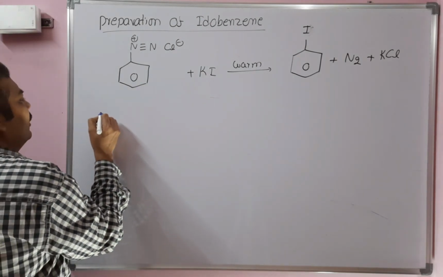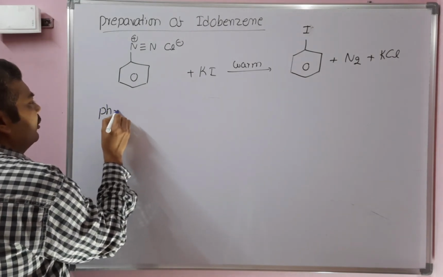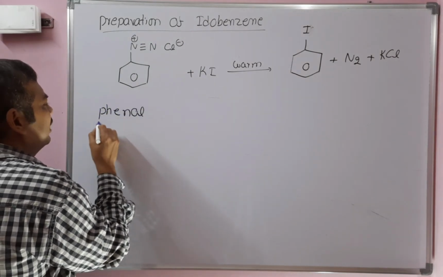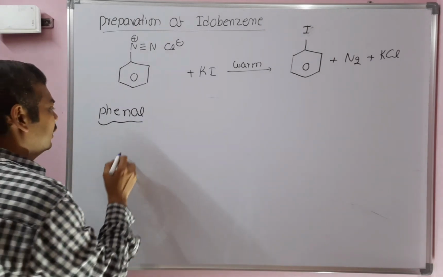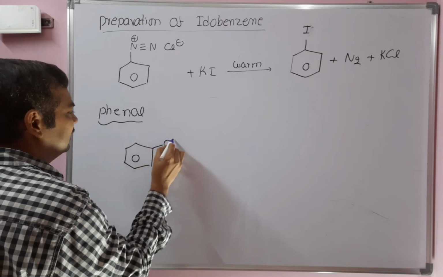Next method, preparation of chlorobenzene from phenol. Among all the methods, this is the least used. Why? Because the yields that we get from phenol are very low. This is phenol.